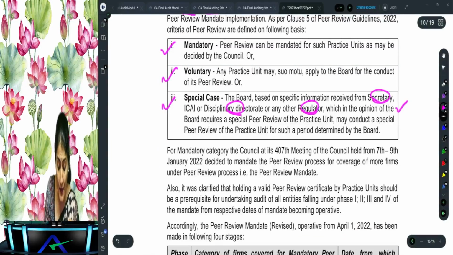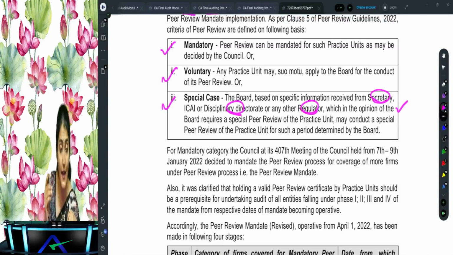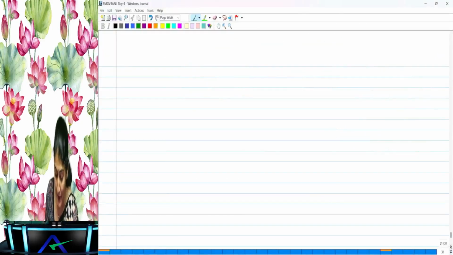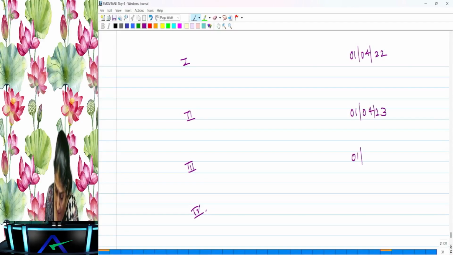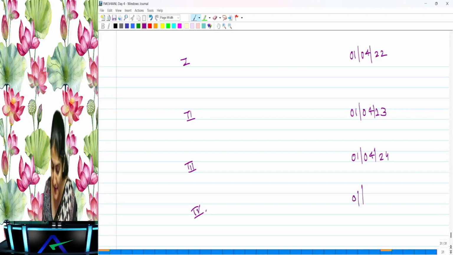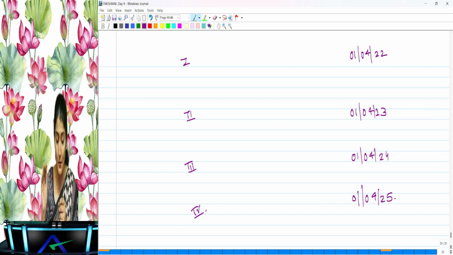And then the other two options over there are mandatory and voluntary. Now mandatory, they say phase-wise we will make it mandatory. So they have decided 4 phases over there: Phase 1, Phase 2, Phase 3 and Phase 4. Phase 1 will become mandatory with effect from 1st April 22. Phase 2 will become mandatory from 1st April 23. Phase 3 will be applicable from 1st April 24. And Phase 4 will be applicable from 1st April 25.